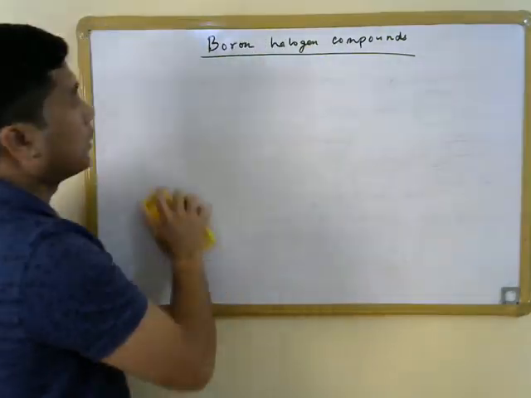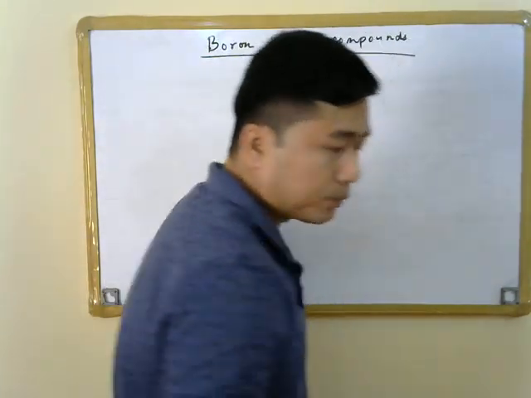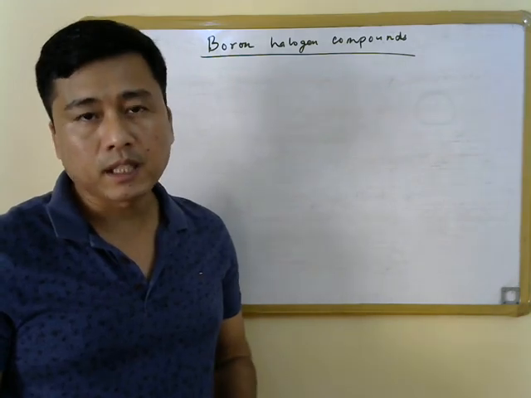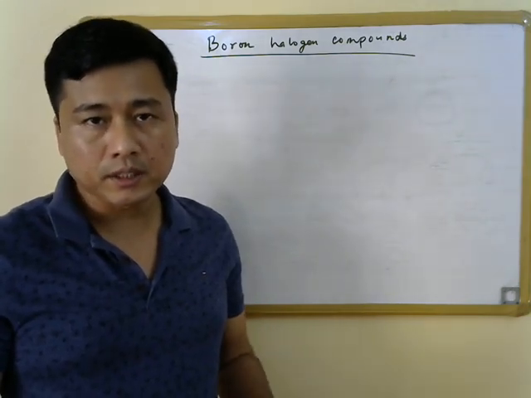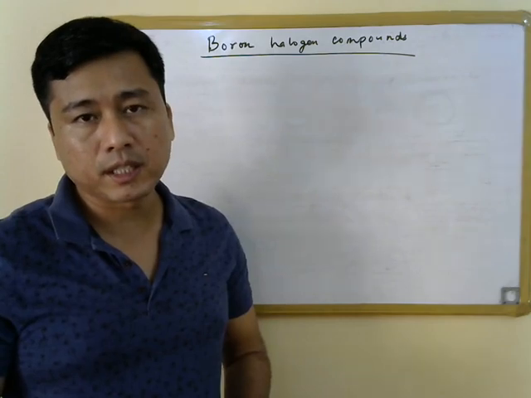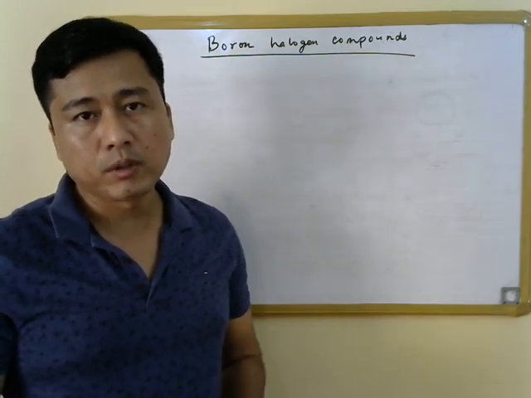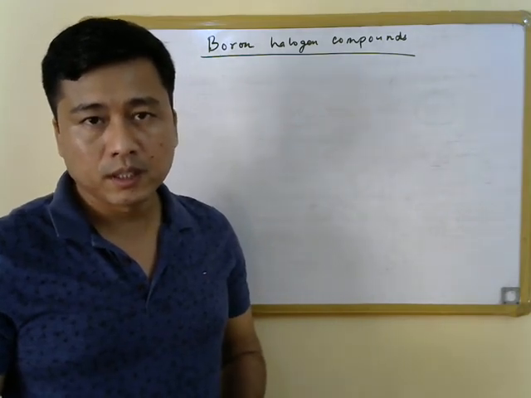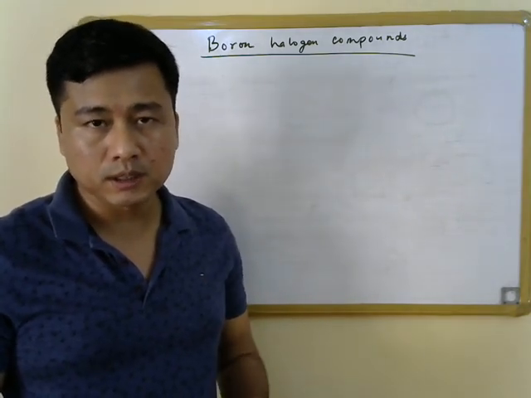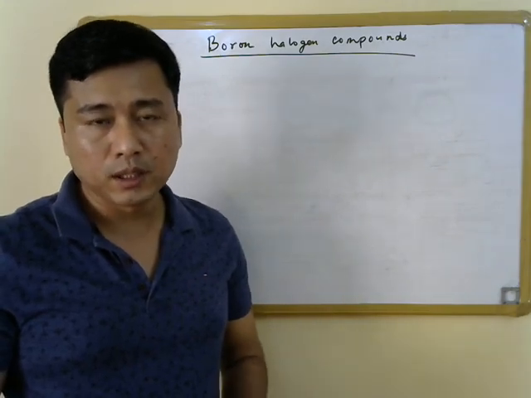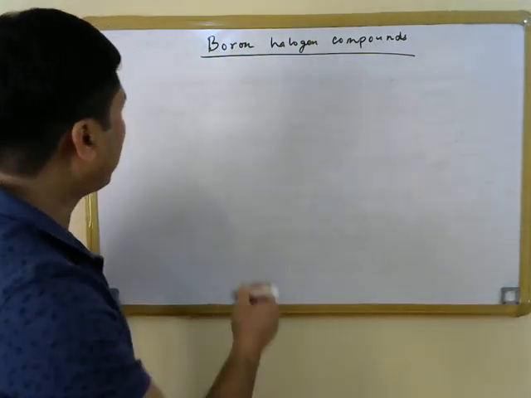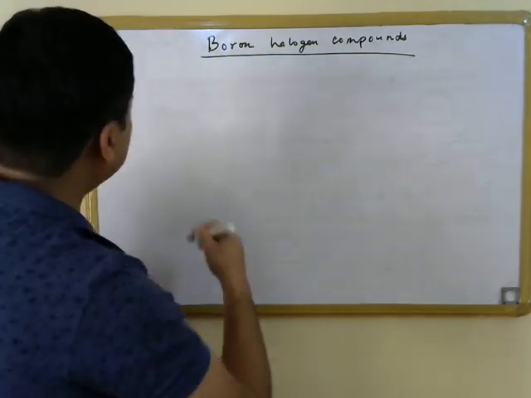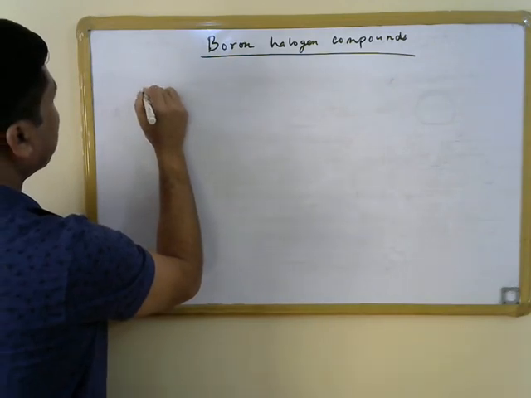Now, we may already know that BF3 is used as a catalyst in organic chemistry. It is used as a Lewis acid catalyst in Friedel-Crafts reactions, alkylation as well as acylation, and you may have already studied about it in organic chemistry. So the production of BF3 has industrial importance because it is used as a Lewis acid in important organic reactions, and the industrial method for preparation of BF3 is one starts with